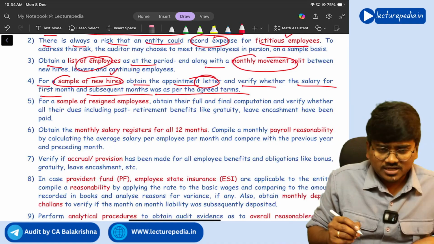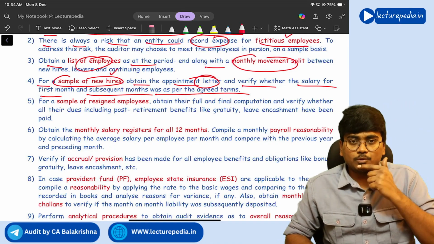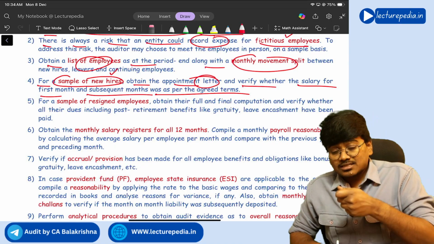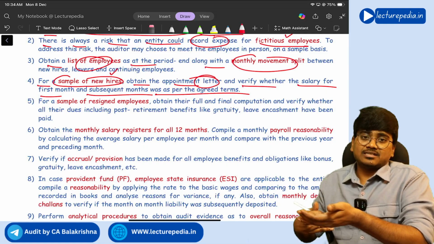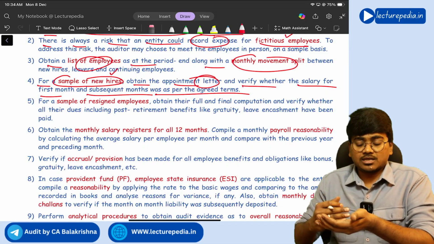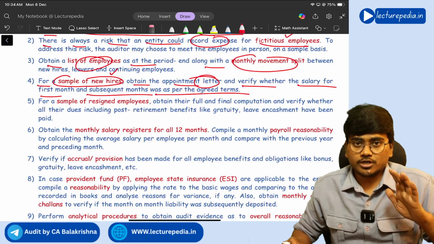So for the newly hired employees, you need to select some sample of newly hired employees and check whether the salary payments that are made to them are as per the agreed terms. There will be an employment agreement, right? As per that agreement only, you are paying the salary to them at those rates only or not, you need to see.